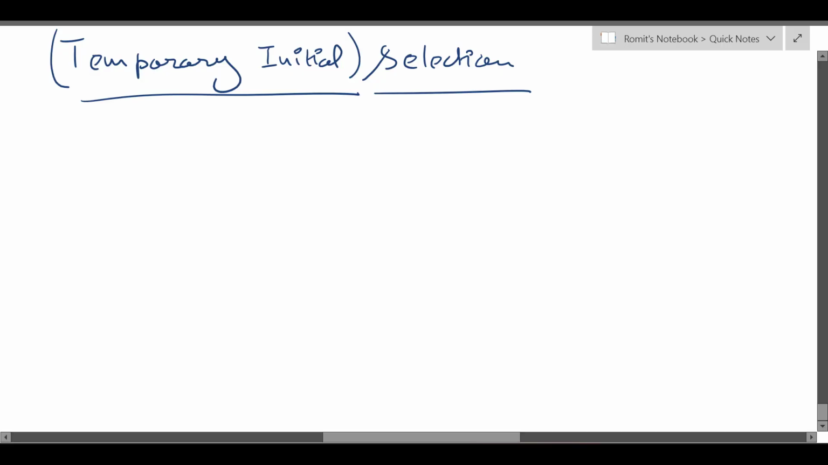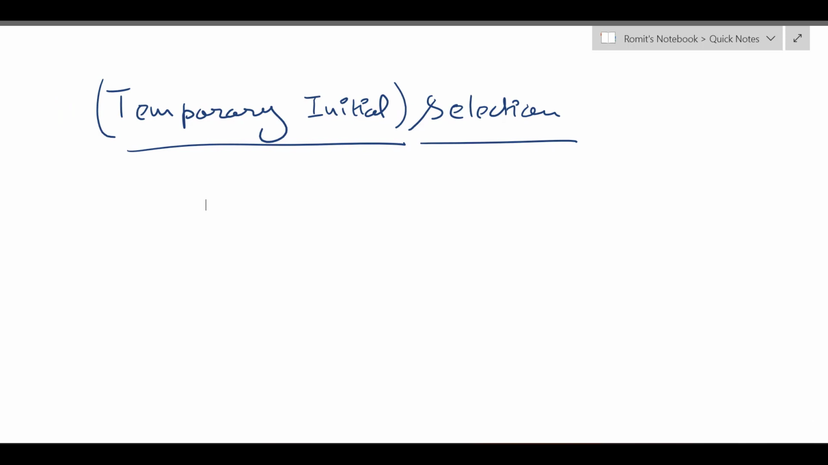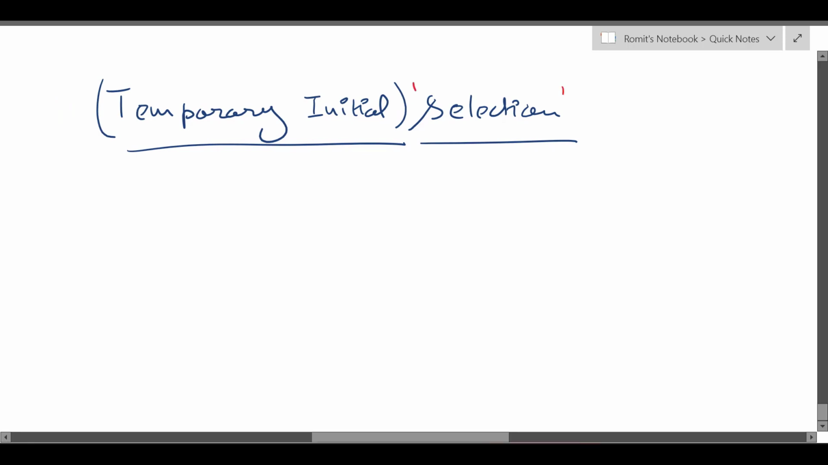Okay, so before I get into any questions, I want to discuss with you this very important topic of temporary initial selection. Again, super important from an exam point of view, and it will be important throughout the subject, right? So let's just talk about what this is. It is about what it says exactly.